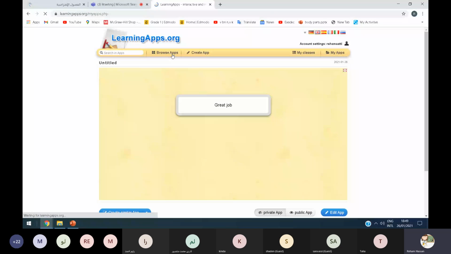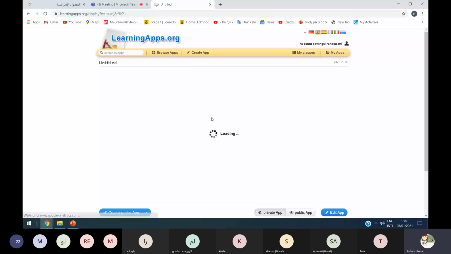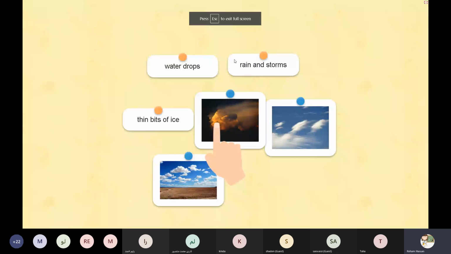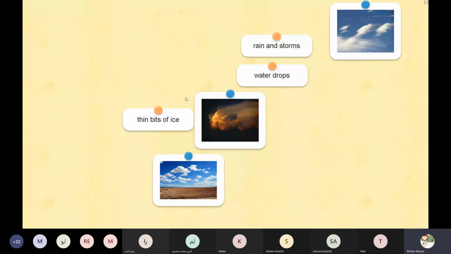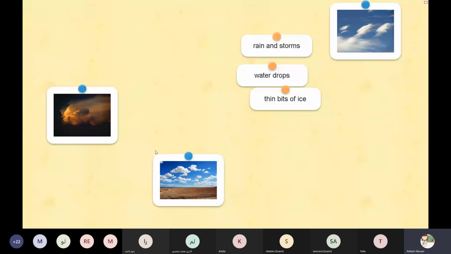Okay, yes, Hams. Yes, I am happy. Okay, look here, Hams. Look at these clouds, okay? This kind of cloud is made of rain and storms, or water drops, or thin bits of ice? Thin bits of ice. Wow, great job. Thanks a lot, honey.